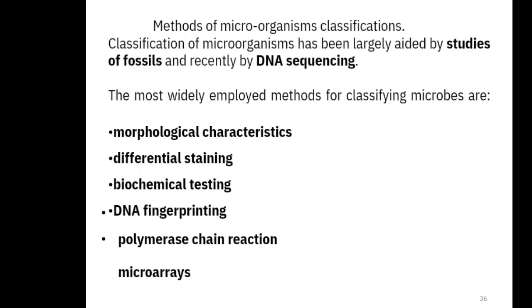Now we will study methods of microorganism classification. Classification of microorganisms has been largely aided by studies of fossils and recently by DNA sequencing. The most widely employed methods for classifying microorganisms are morphological characteristics, differential staining, biochemical testing, DNA fingerprinting, polymerase chain reaction, and microarray. These are the modern methods of microbial classification.